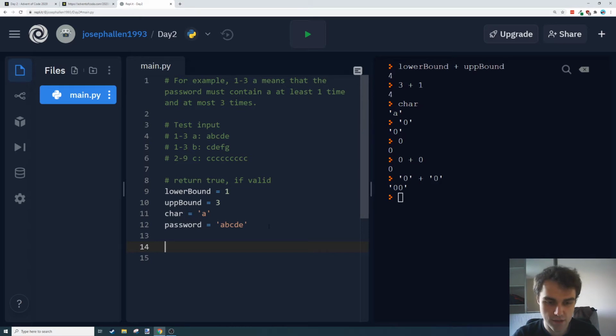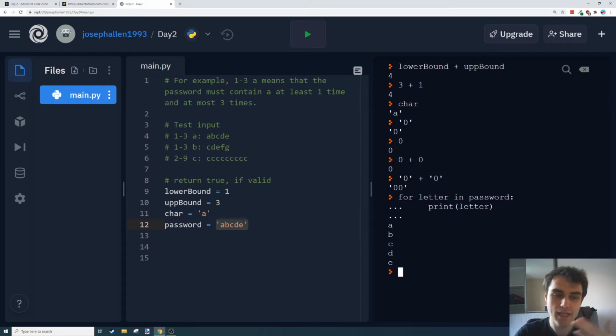I guess I need something that's going to let me count the number of values in a string, and we know which value we're looking for there. So what can we do here? I'd probably iterate over this as a string. So we can do for character, let's not use character because we got that, for letter in password, and then we can just print that letter.